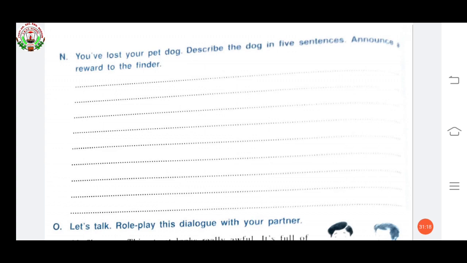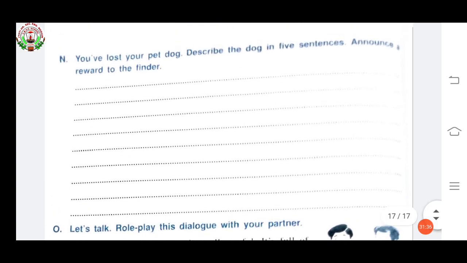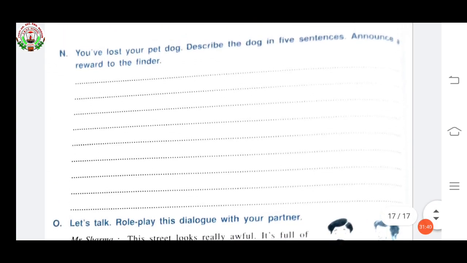You have to write some 5 sentences about your pet dog. And you also have to announce a reward. You have to give some prize or reward for the finder. So you have to add this and make a 5-sentence paragraph. Okay? So this much is your homework.